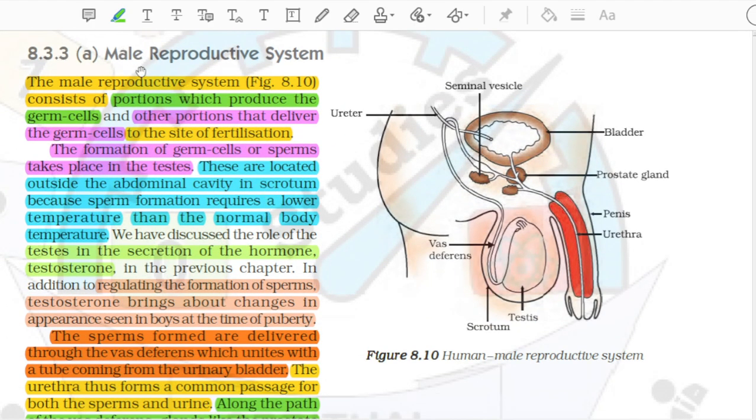8.3.3 A. Male reproductive system. The male reproductive system, Fig 8.10, consists of portions which produce the germ cells and other portions that deliver the germ cells to the site of fertilization. The formation of germ cells or sperms takes place in the testes. These are located outside the abdominal cavity in the scrotum because sperm formation requires a lower temperature than the normal body temperature.